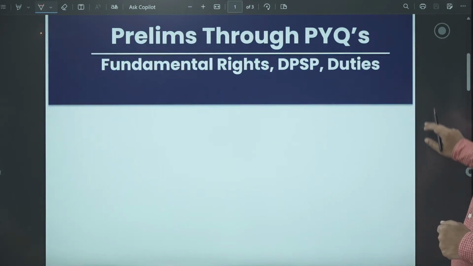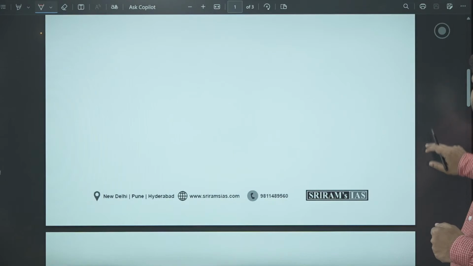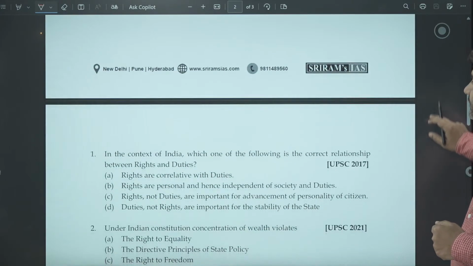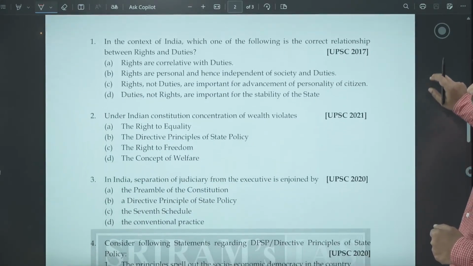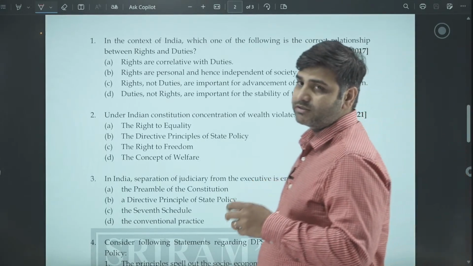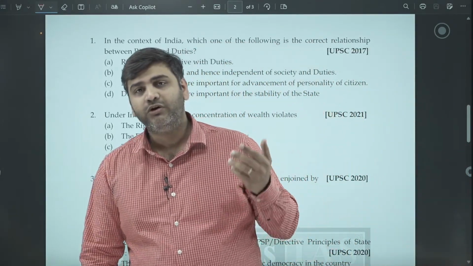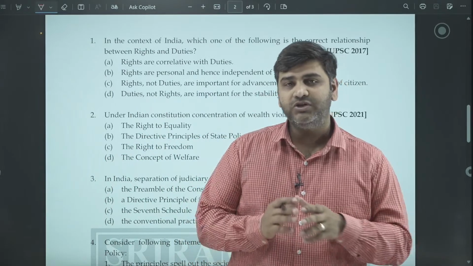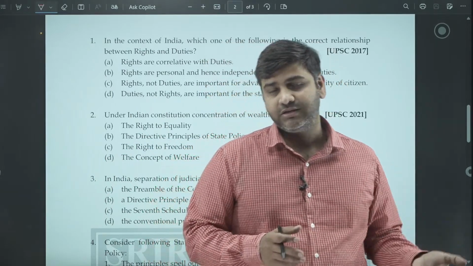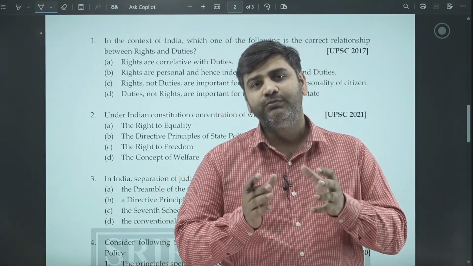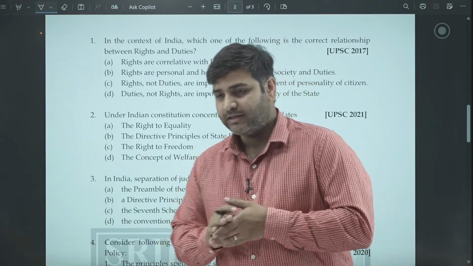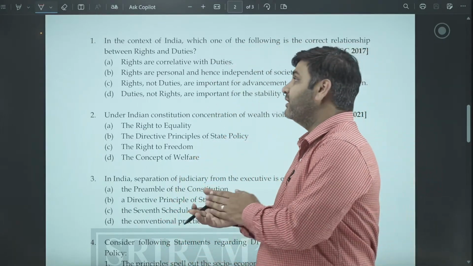Do not forget the date, 25th of May 2025. PYQ helps you to know the important subjects, the context, the trends of the examination, what UPSC is going to ask, how much UPSC is going to ask from which subject, and what kind of questions UPSC asks. So this is PYQ of Indian Polity. Let's begin. Question number 1.